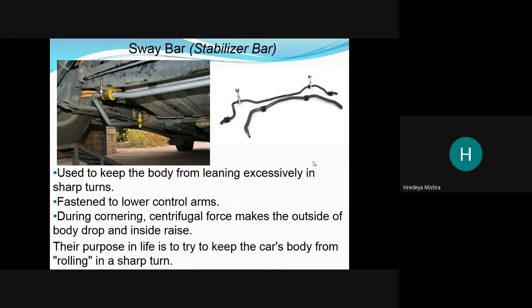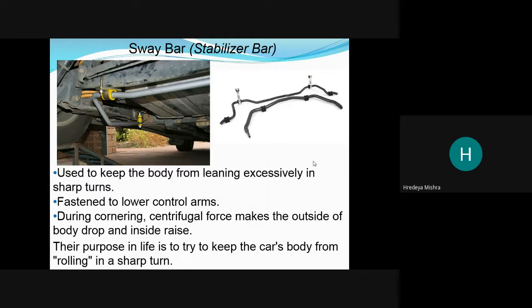In a sharp turn, the rolling situation of your vehicle is higher. In turning, the chance of rolling or accident is very high, so it can protect on the sharp turn. It is fastened to the lower control arm.